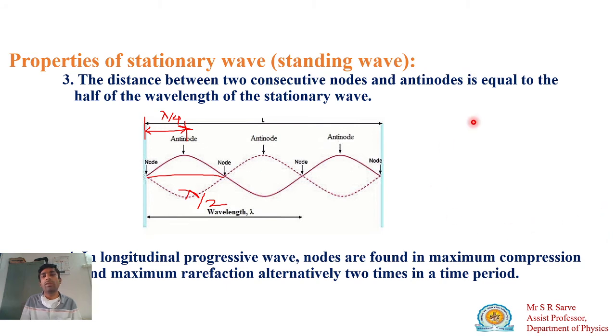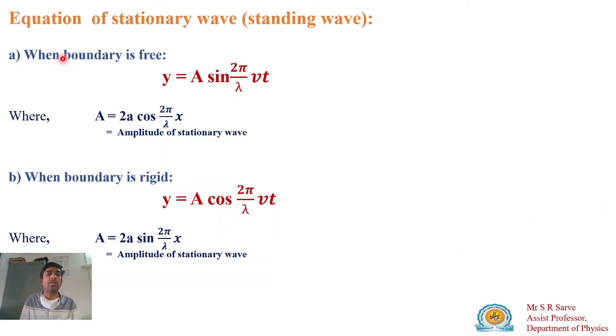Next, what is the equation of the stationary wave? This is the equation of the stationary wave: y equals a sine 2 pi vt divided by lambda. In the previous lecture we learned how to derive this equation, where a stands for the amplitude of the stationary wave. It is given by 2a cos 2 pi x divided by lambda. So this amplitude depends upon the angle 2 pi x divided by lambda. If this value is equal to 0, 180, the amplitude is maximum.